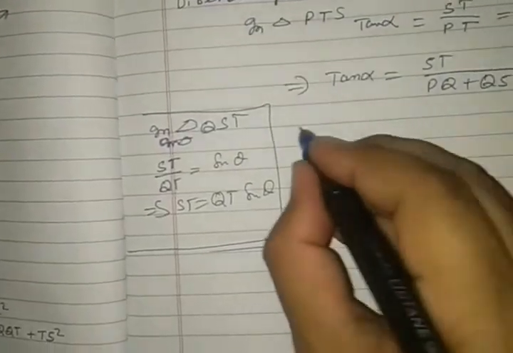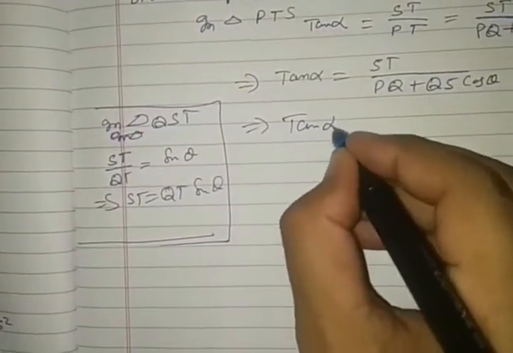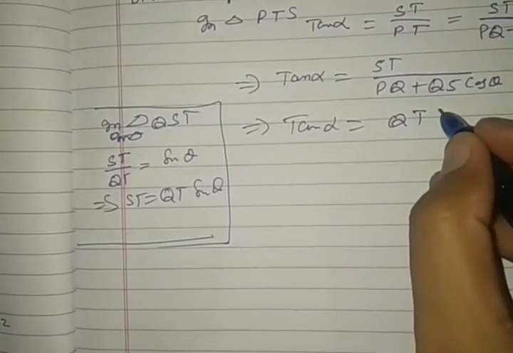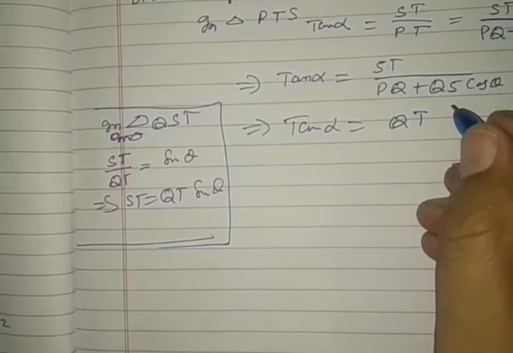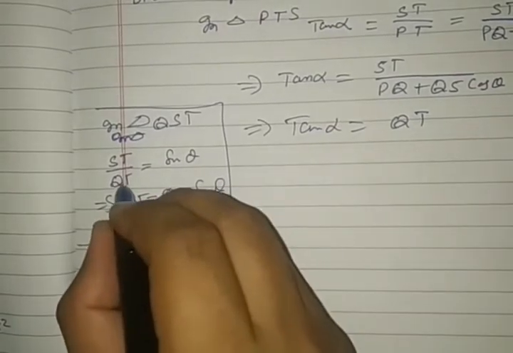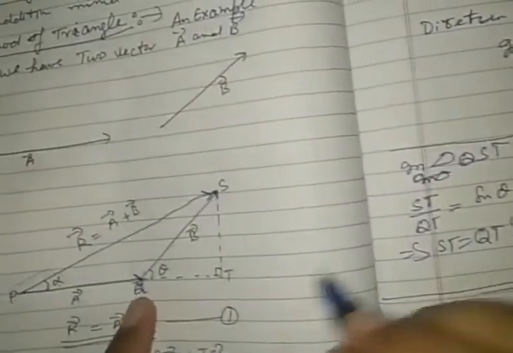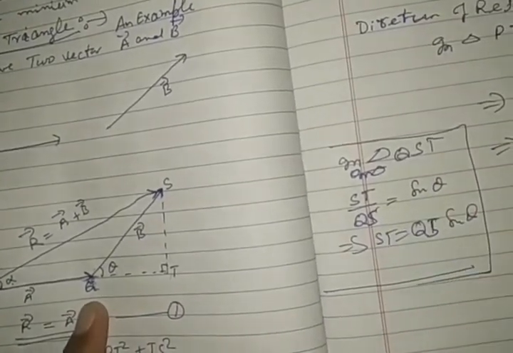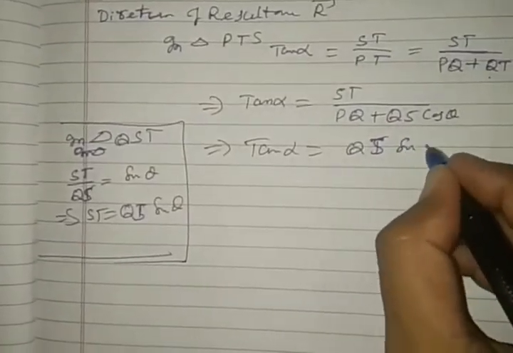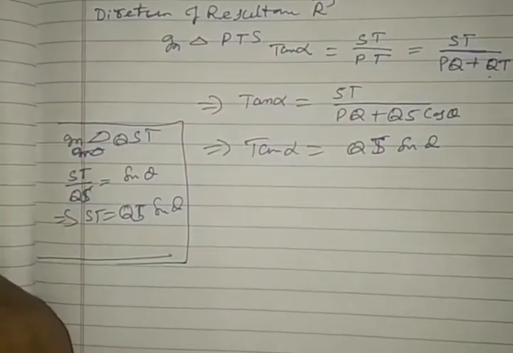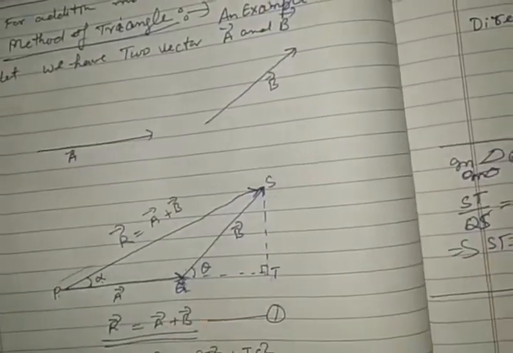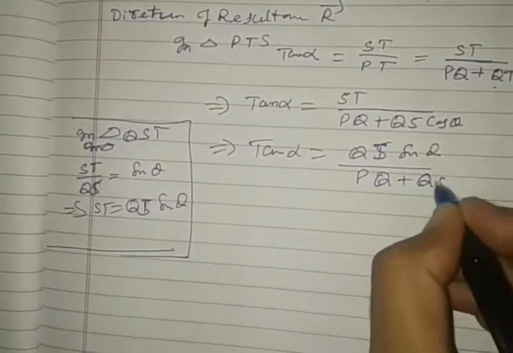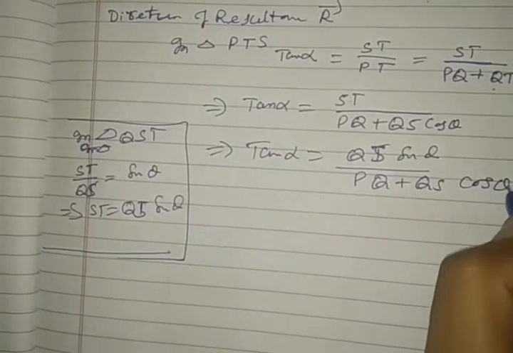So when we obtain tan alpha, the ST can be replaced by QS sin theta, because the hypotenuse is QS here, by PQ plus QS cos theta.